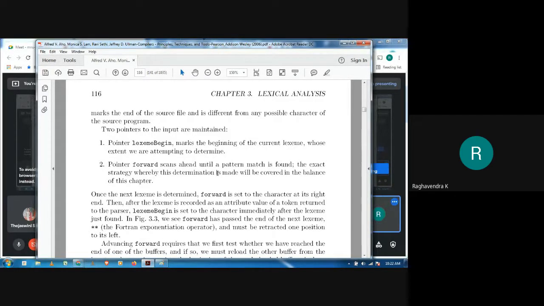Once we determine that particular lexeme, forward is set to the character at its right end. Then after the lexeme is recorded as an attribute value of the token, lexeme begin is set to the character immediately after the lexeme just formed. Like this, we make use of these two pointers to identify the lexeme.